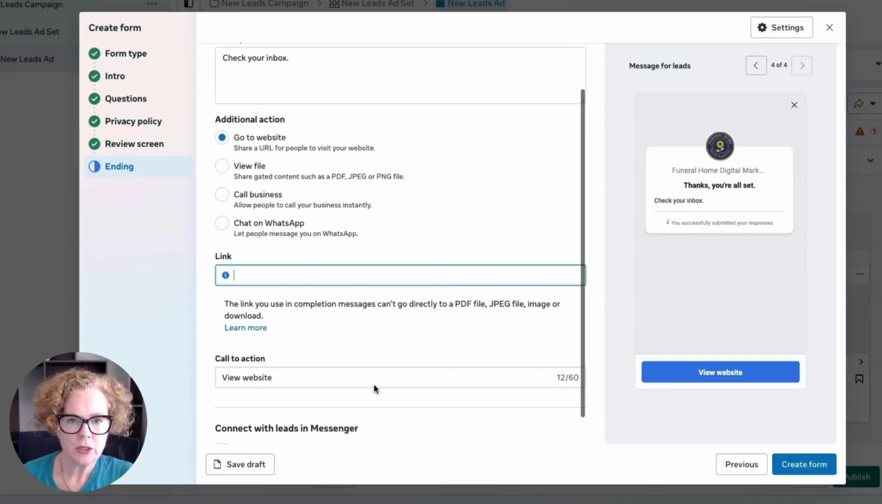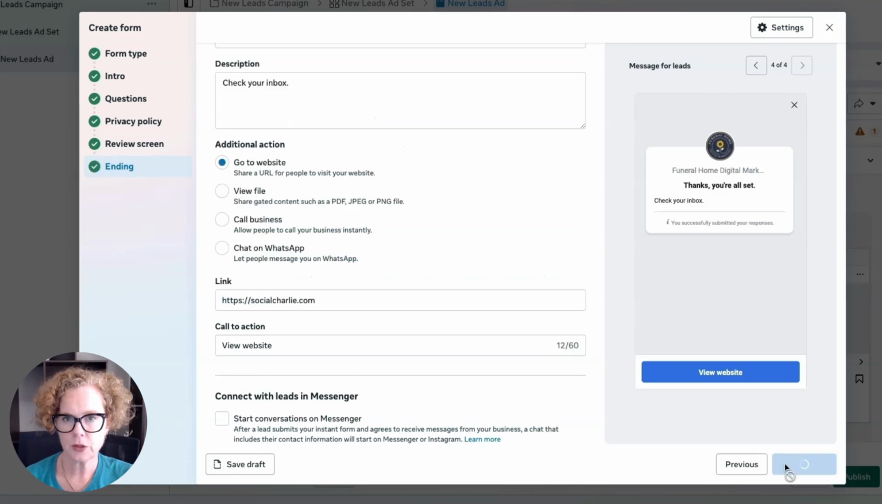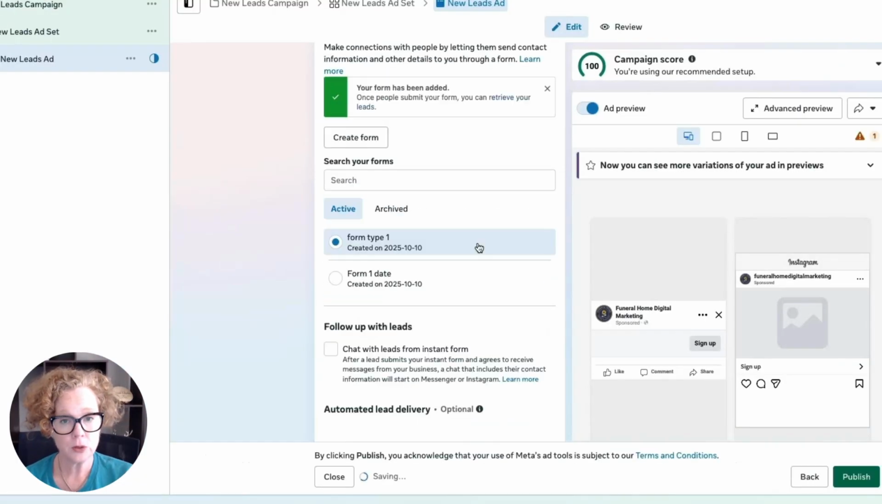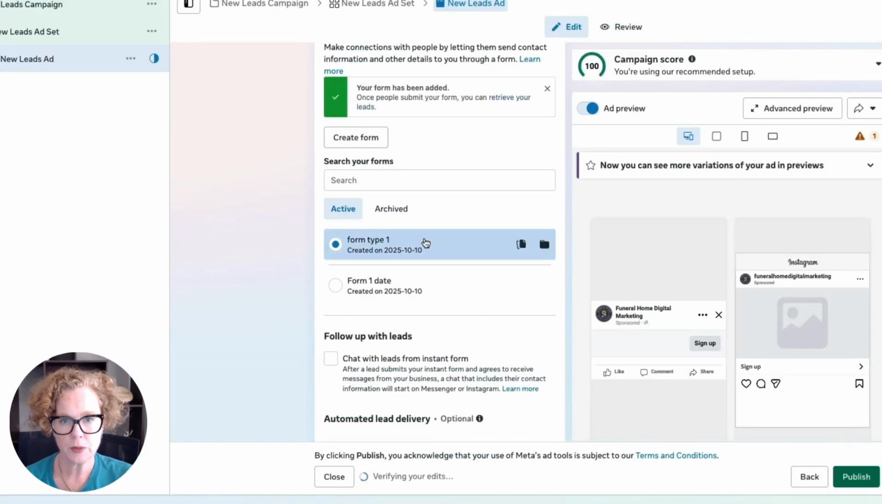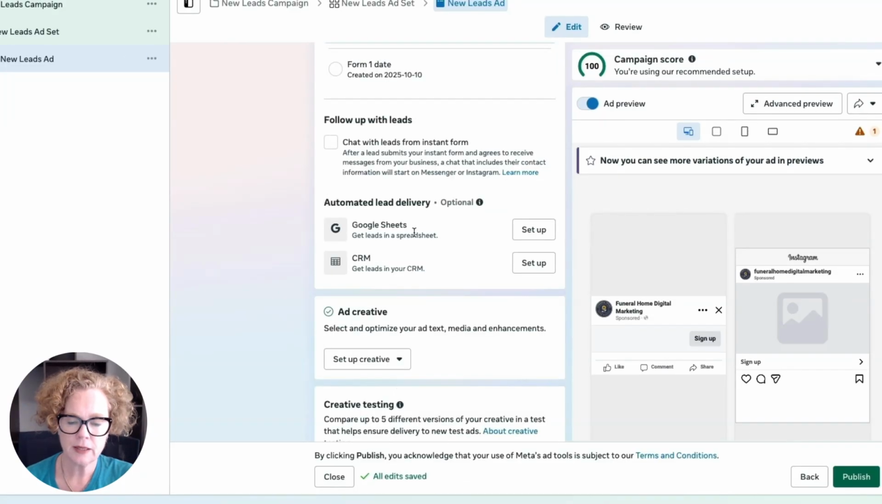So check your inbox. I'm going to just put in a link here, going to the website and click on Create Form. So our form has been created, form type 1. And then we're going to come down here. You can see we can send information to Google Sheets or to a CRM. We'll come back to that one in just a moment.